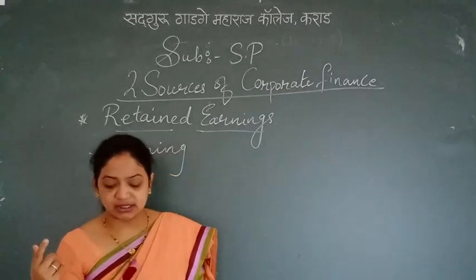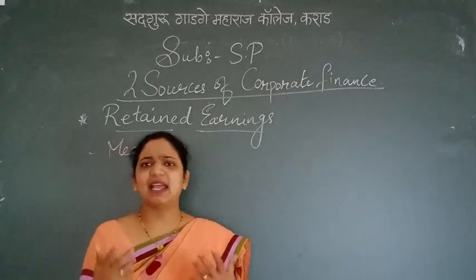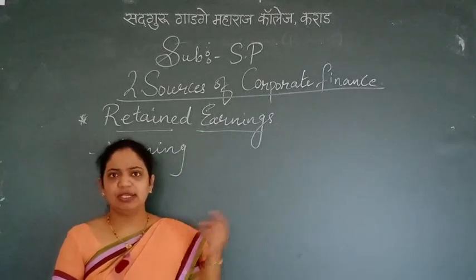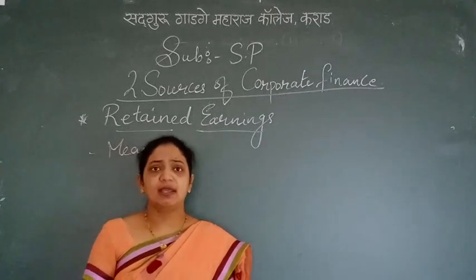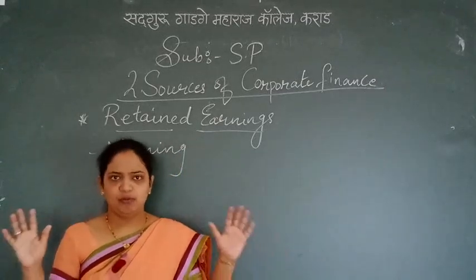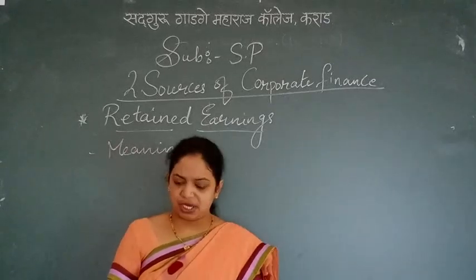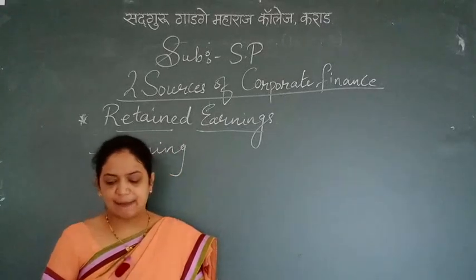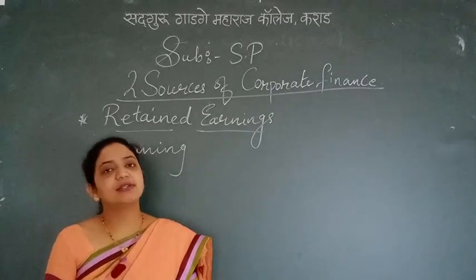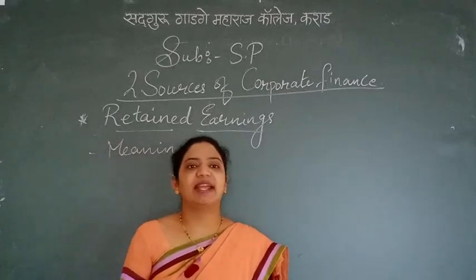The company converts its reserve into bonus share capital and capitalizes its profit. That can be used in the form of bonus shares. You know very well, it has been studied in equity shares: bonus shares are given to whom? Only equity shareholders, yes or no? Bonus shares are given as a free gift to the equity shareholders. This capitalization of profit by issue of bonus shares is known as ploughing back of profit, also known as self-financing.